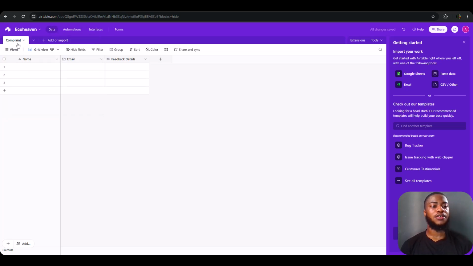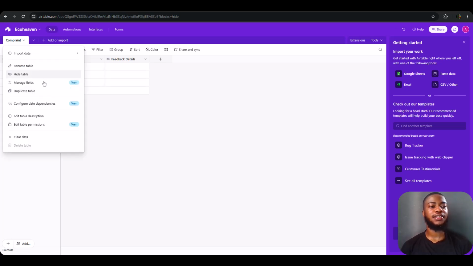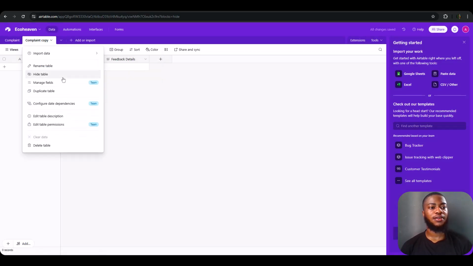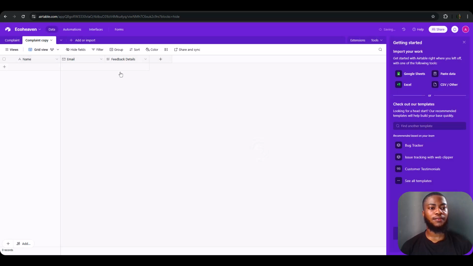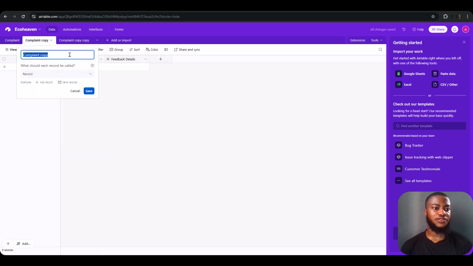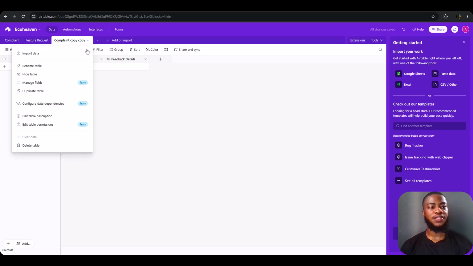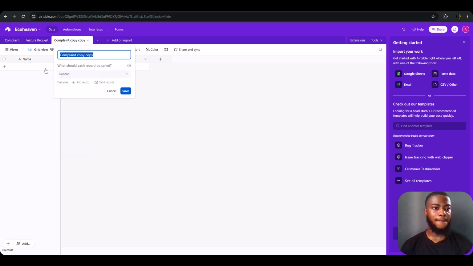So let's just duplicate this particular table and move on with it. Duplicate table here, duplicate table. So let's just rename it. This is going to be feature request. So save. So for this is going to be the complement table.